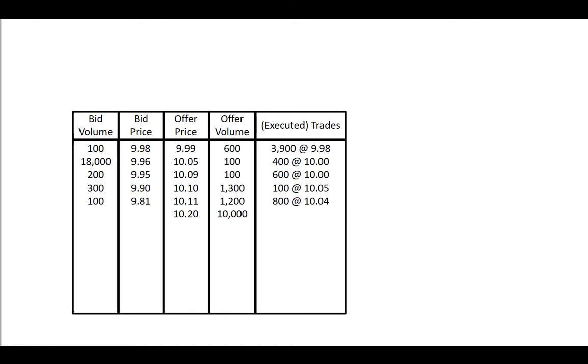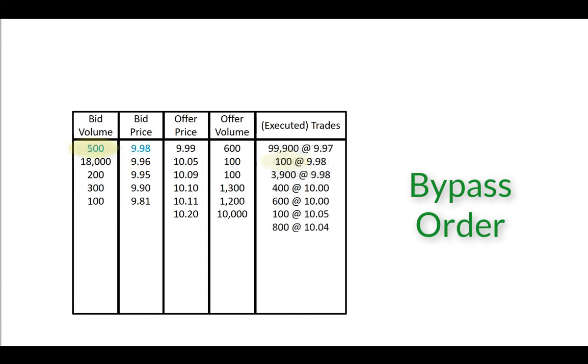the iceberg order. To prevent this, the cross would be executed as a bypass order, literally bypassing any undisclosed orders in the book. The bypass order sweeps the visible orders in the book, but does not fill any undisclosed volume. In our example, the 100 shares displayed by the iceberg would be filled by the bypass order, but nothing beyond that. The rest of the cross can execute at 997 without interference.